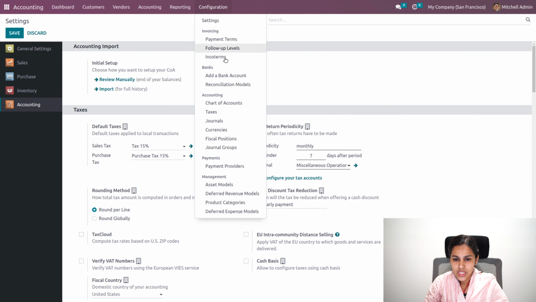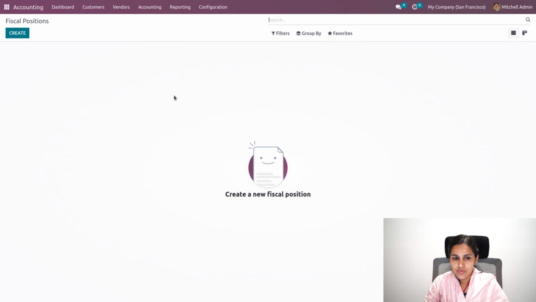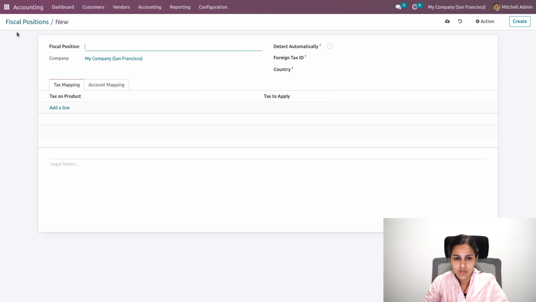Then we'll move to another option, that is fiscal positions. Fiscal positions are actually used to map our taxes as well as accounts. That is, account mapping and tax mapping are included in the fiscal position.